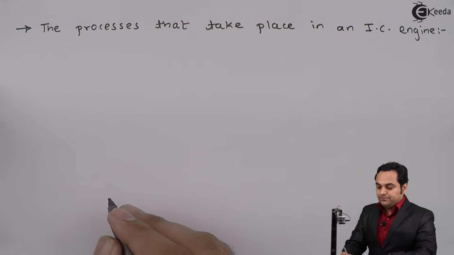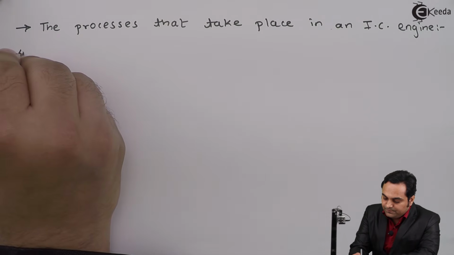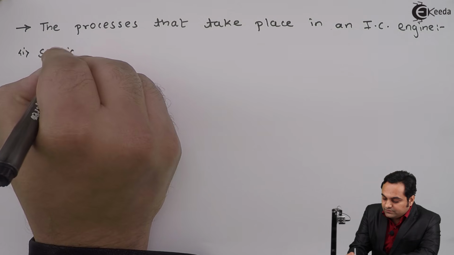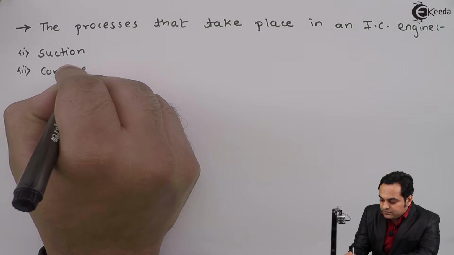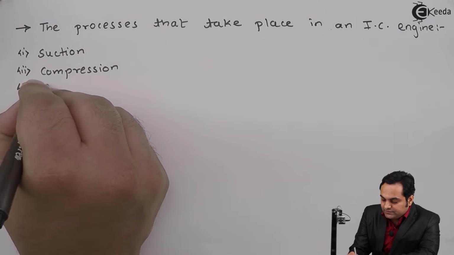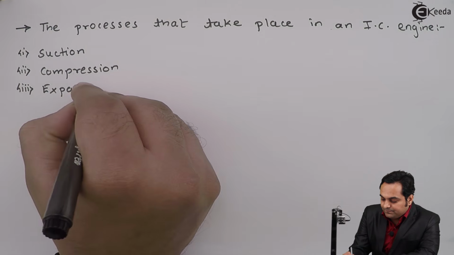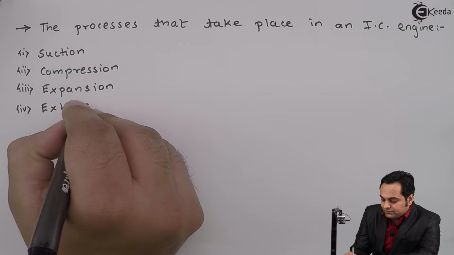So here I'll mention the processes that take place in an IC engine, and the processes are: first, suction; second, compression; third, expansion; fourth, exhaust.